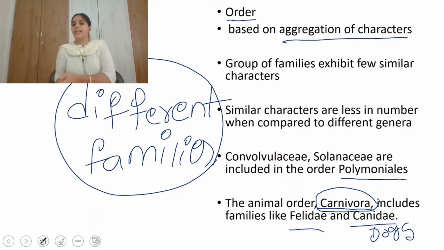Cats and dogs are present in the same order, Carnivora, because the organisms in both families share some common characteristics, which makes them come under one order, right?